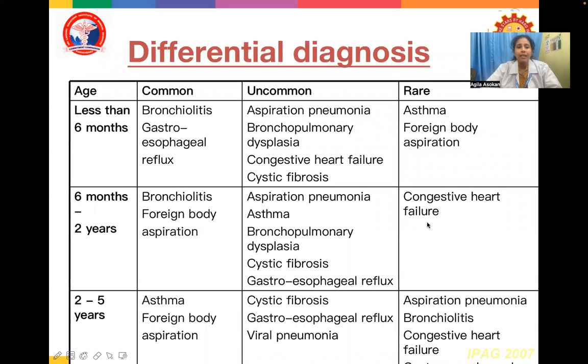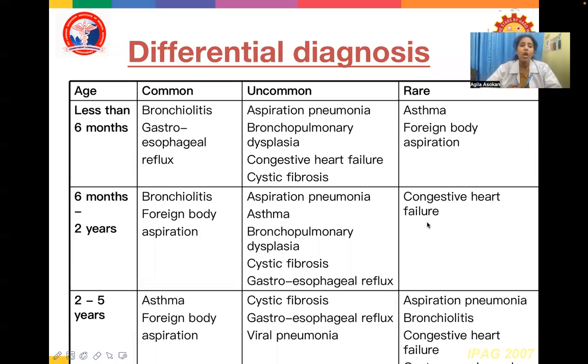Differential diagnosis. Less than 6 months, a common differential diagnosis of asthma or of wheezing is basically bronchiolitis and gastroesophageal reflux. Uncommonly can have aspiration pneumonia, bronchopulmonary dysplasia, congestive heart failure, and cystic fibrosis. Rarely it is only asthma and foreign body aspiration. 6 months to 2 years, more common causes of wheezing are bronchiolitis and foreign body aspiration. Uncommon causes are aspiration pneumonia, asthma, bronchopulmonary dysplasia, cystic fibrosis, and gastroesophageal reflux. Rare cause is congestive heart failure.